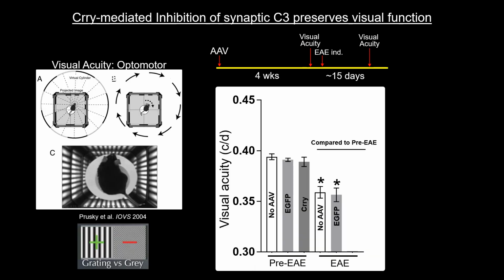We finally went on to look at visual function using a visual acuity task. And as you would expect with EAE in either animals that were not treated with an AAV or treated with a control AAV, there was a significant decrease in visual function or decrease in visual acuity compared to pre-EAE. And this Crry treatment actually completely attenuated this visual acuity deficit and preserved visual function.